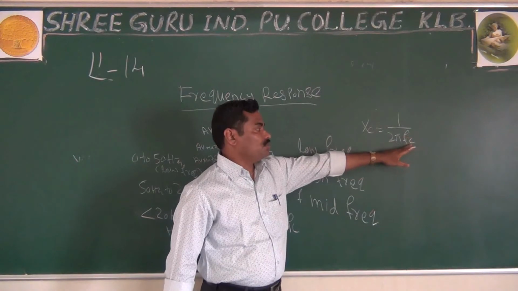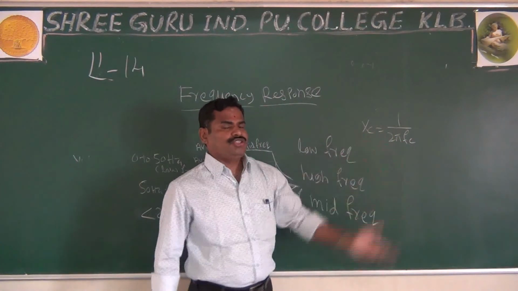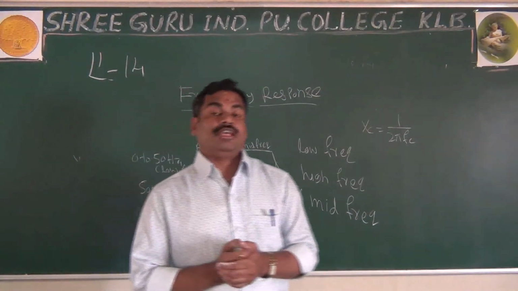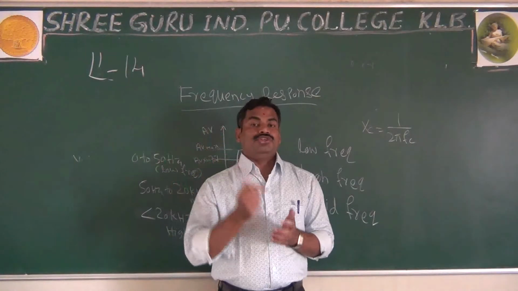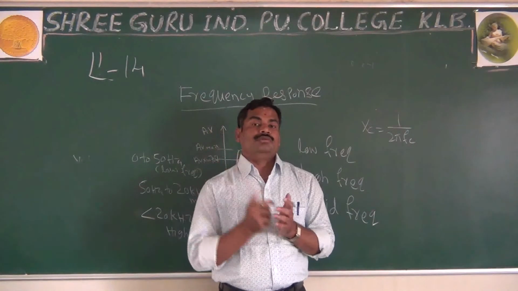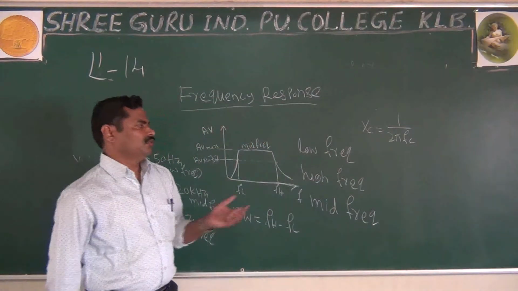As your frequency becomes very less, Xc becomes very more. Xc is nothing but the capacitor reactance, the opposition offered by the capacitor to the flow of the signal, or current.